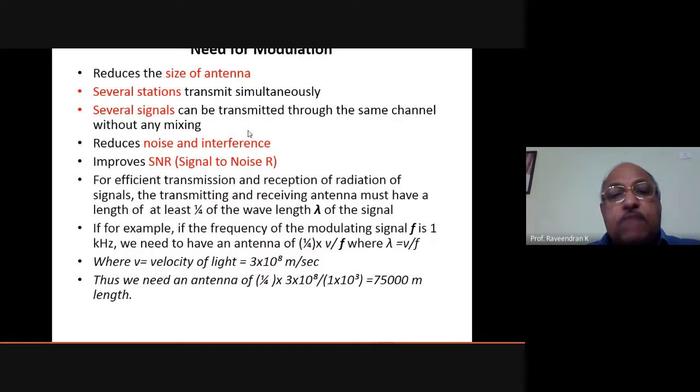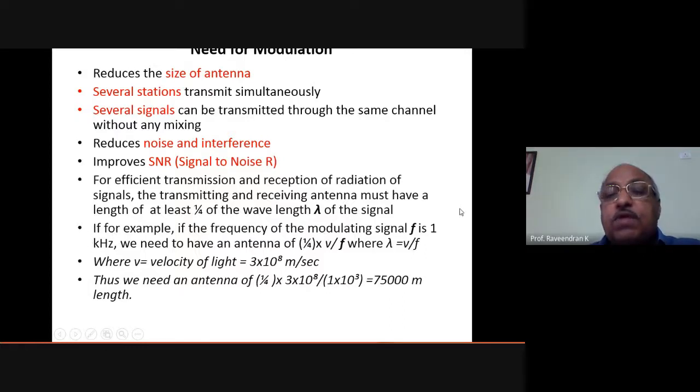Okay. So every transmission station has a transmitting antenna, and the receiving end has a receiving antenna too. A radio receiver has an antenna. In the old ones, we know there is a needle-like rod that can be raised up. That is the antenna. In some cases, a copper wire hung up like this can act as an antenna. So depending upon whether it is a transmitter or receiver, we need to have an antenna. In order to find the size of the antenna for transmitting a certain signal, let us consider this example.